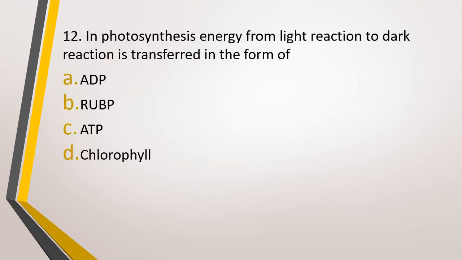Question number 12. During the process of photosynthesis, energy from light reaction to dark reaction is transferred in the form of ADP, RuBP, ATP or chlorophyll. Correct answer is option C, ATP.